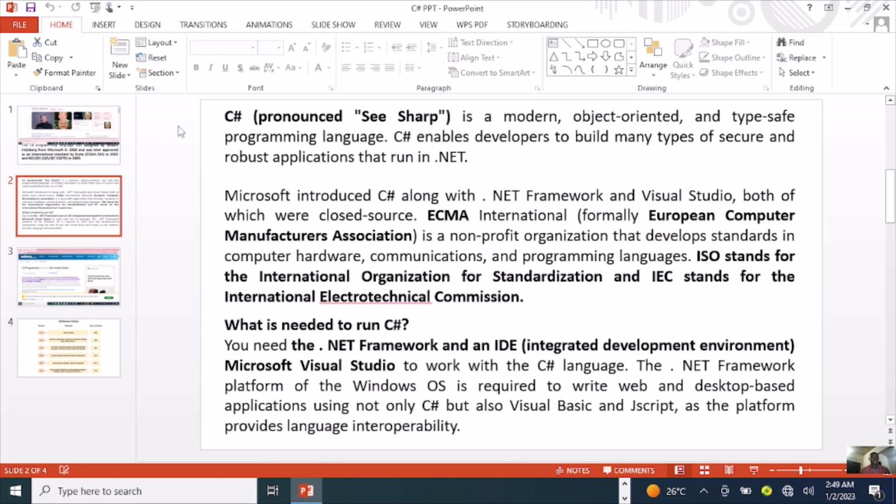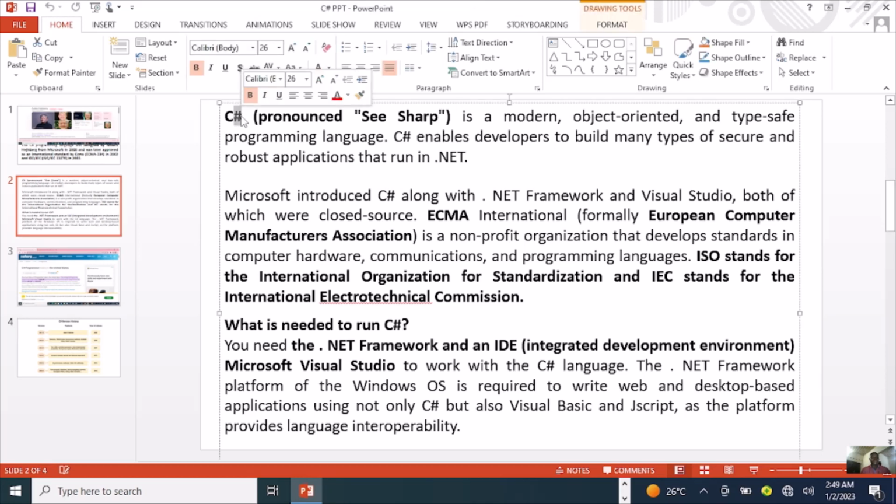Let's see the word C and the word Sharp together. You can pronounce it as C Sharp here. C Sharp is a modern object-oriented and type-safe programming language. C Sharp enables developers to build many types of secure and robust applications that run in .NET. Microsoft introduced C Sharp along with .NET Framework and Visual Studio, both of which were closed source.